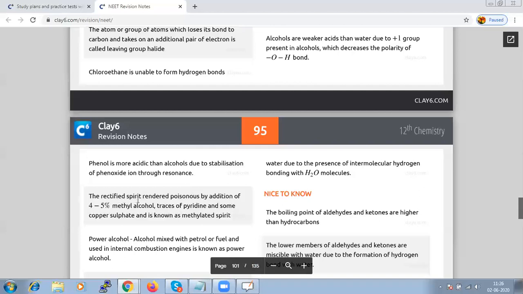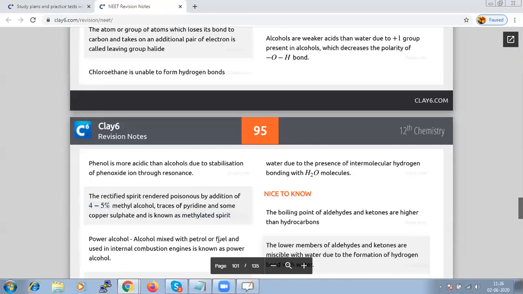And the rectified spirit rendered poisonous by addition of 4 to 5% of methyl alcohol and traces of pyridine and some copper sulfate, that is what we call methylated spirit. And what do we say as power alcohol?